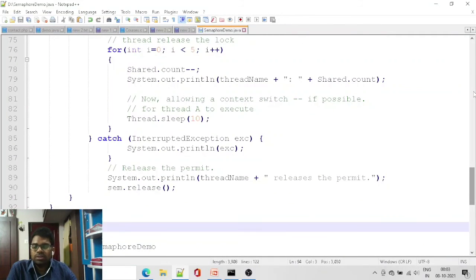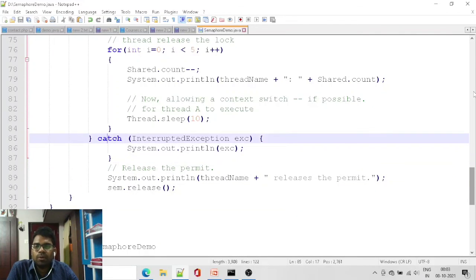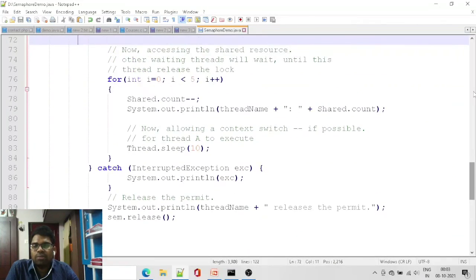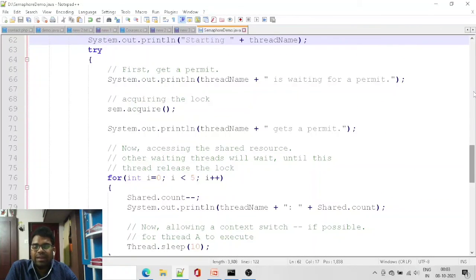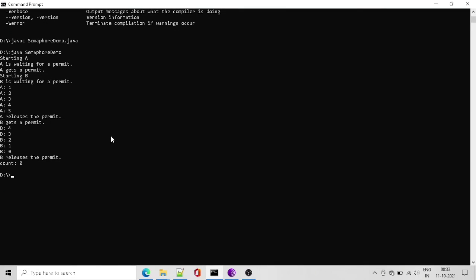So this is one of the simple programs to illustrate the semaphore concept. The file name is SemaphoreDemo. If we execute the program, it looks like this. Starting A thread and A is waiting for a permit. A gets permit, starting B, and B is waiting for a permit.